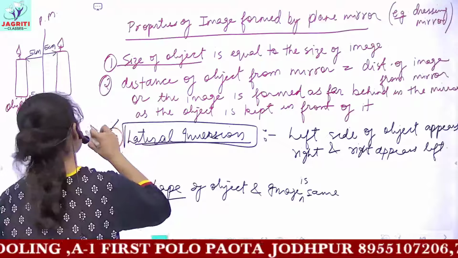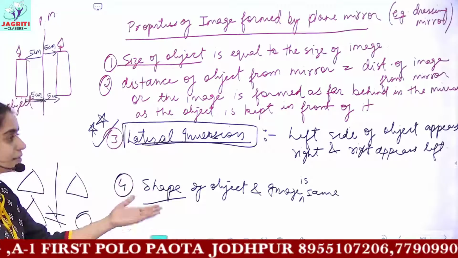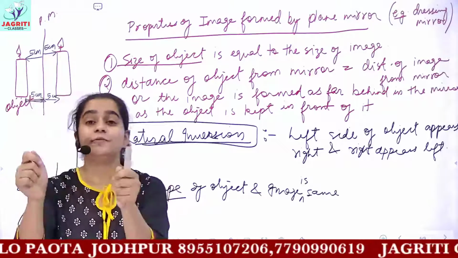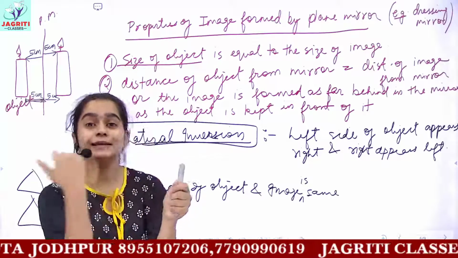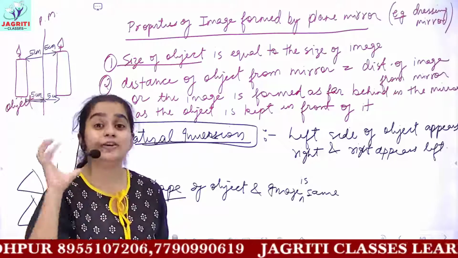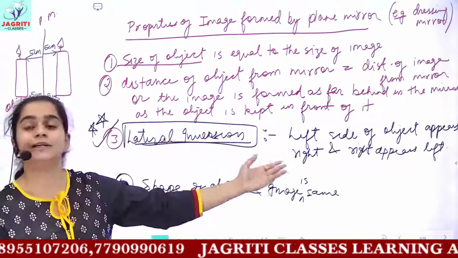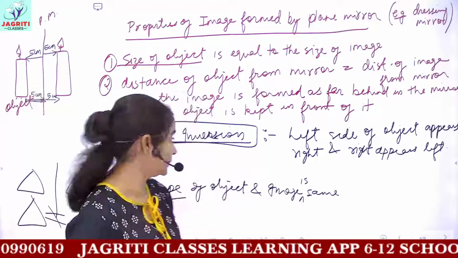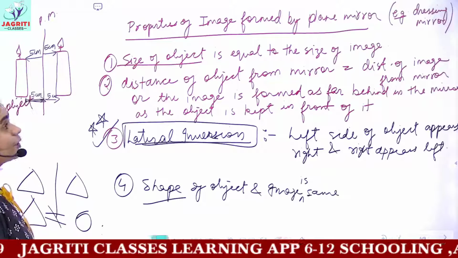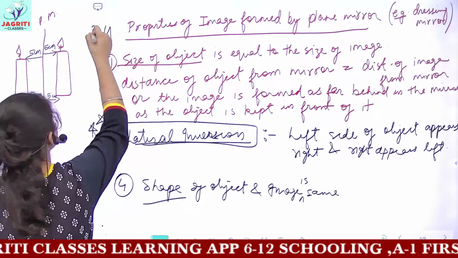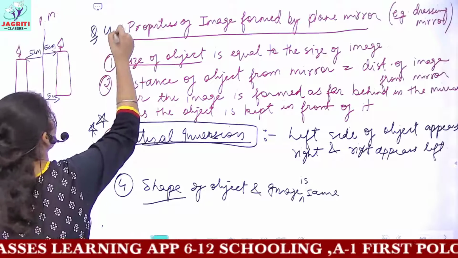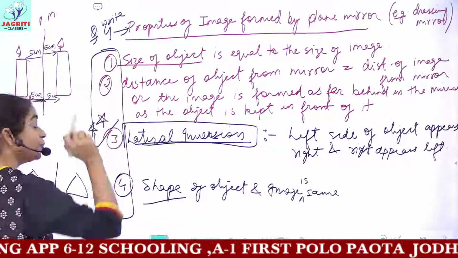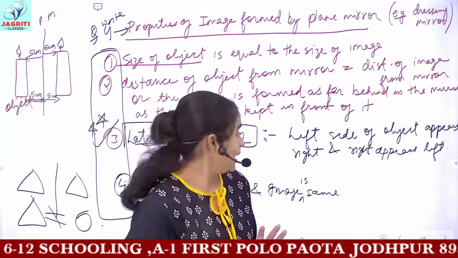This property is very important. Lateral inversion means whenever we bring a book in the front of mirror, then the book appears to be written, the alphabets appear to be written in reversed manner. So this is what you have the term lateral inversion, that left appears right and right appears left in the mirror. Okay, so these are the properties, and the question comes, write 4 properties of the image formed by plane mirror. So you have to write all the 4 properties. So now I hope this is clear.